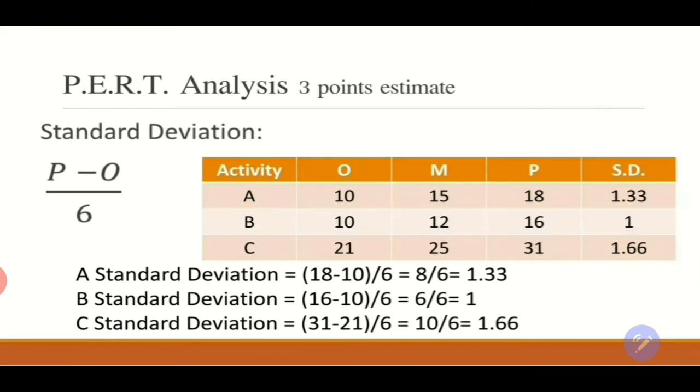Because the variance between the pessimistic and the optimistic is a long range, and you can see that from the calculation: activity A has only a variation of 8, B has a 6, and C has a very long range between the pessimistic and the optimistic, which is 10 days, months, or weeks. Let's call it 10 months. So it's 10 months, which is greater than the 8 and the 6, so it has a higher standard deviation among all the other activities, and it's considered a risk potential activity.